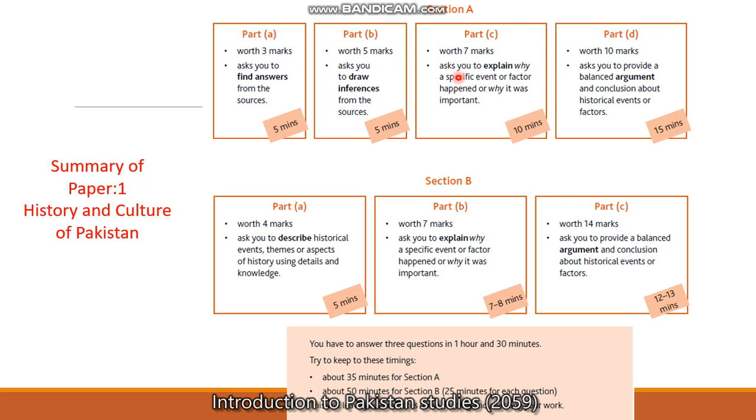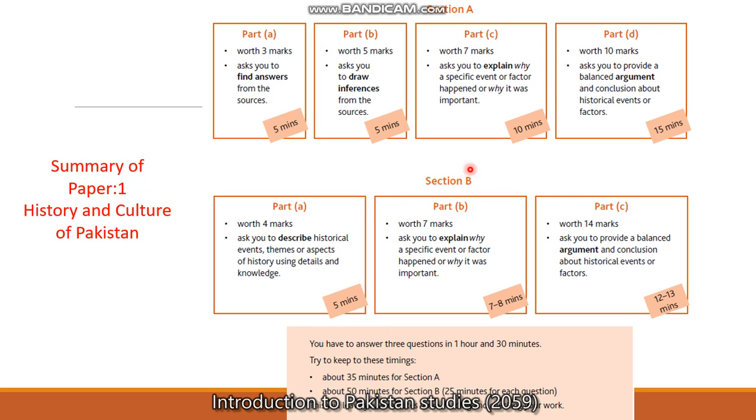Now it's clear how many parts section 1 is divided into and how many marks each part carries. Okay, so it is divided into 4 parts, and part A carries 3 marks, which is the text source based question. Part B carries 5 marks, which is the picture based question, and these 2 are the theory type questions.